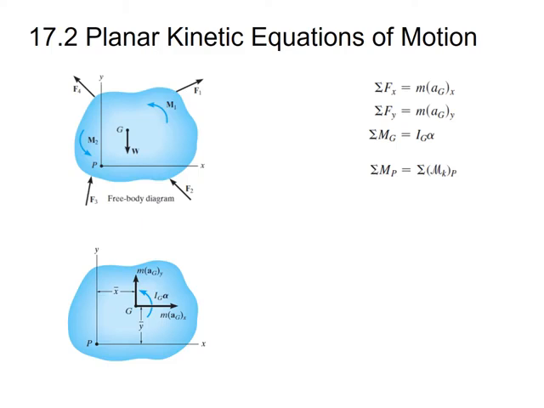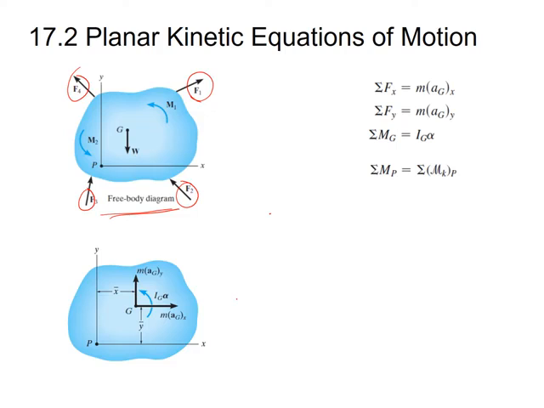Let us say that this is the free body diagram of the rigid body. On that free body diagram, some external forces act on the body. The external forces are F1, F2, F3 and F4. These external forces may be the gravitational force, the electrical force, the magnetic force, or any other type of force that acts on this rigid body.